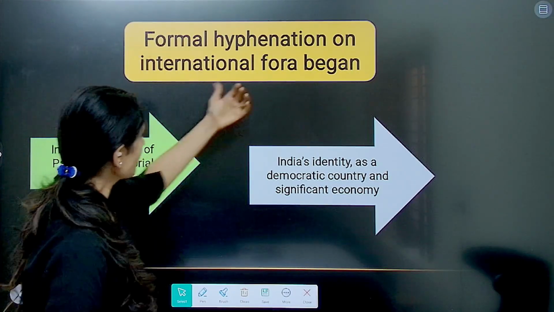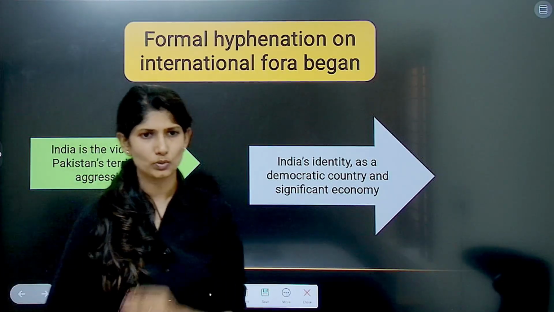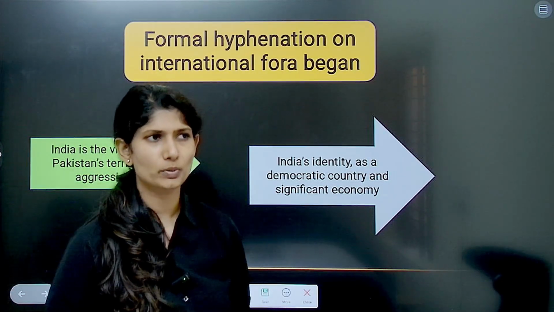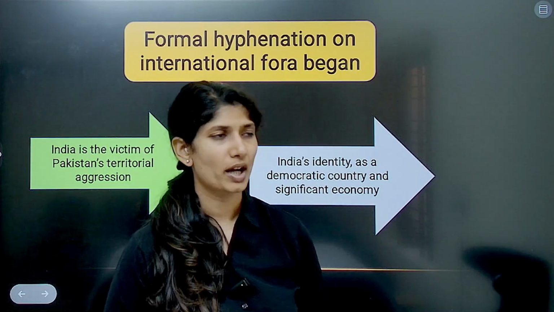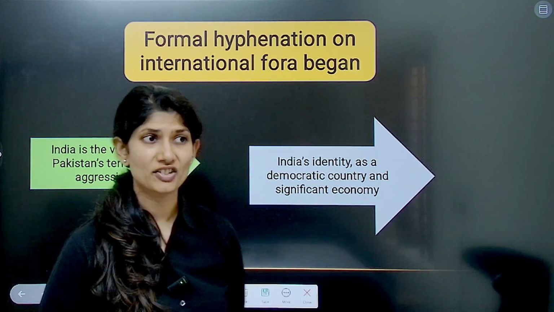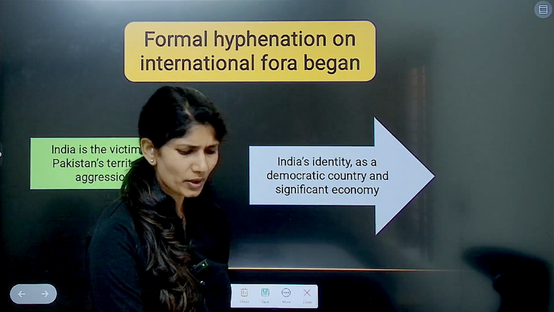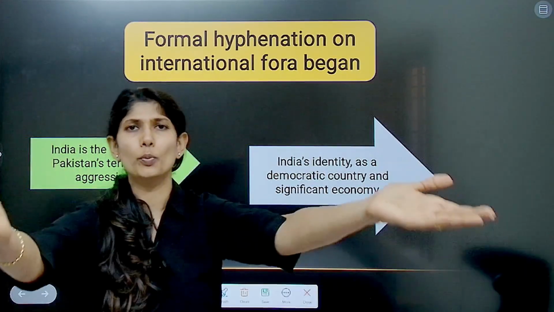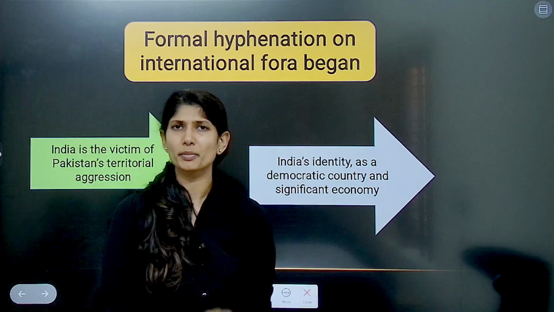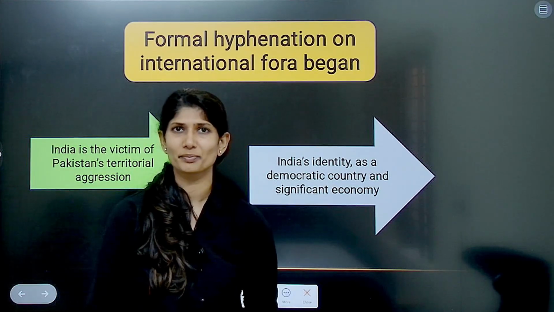The formal hyphenation in international fora basically begins here. This was one of the first steps where we were hit by the fact that no big powerful third party is going to come to our side or see the right side. Why are we saying the right side? First of all, they are putting India and Pakistan as two forces and just saying this is a fight between two. What we are saying is you cannot even put these two together.